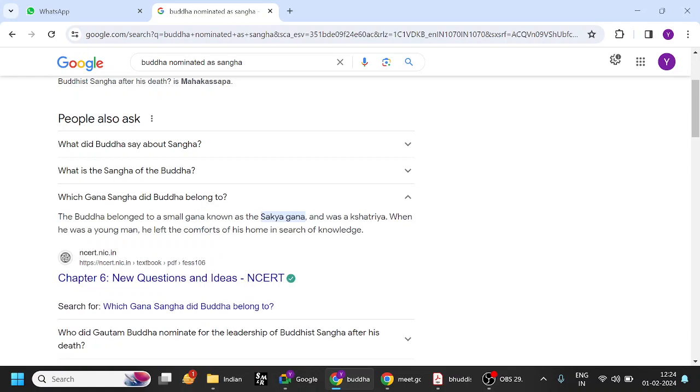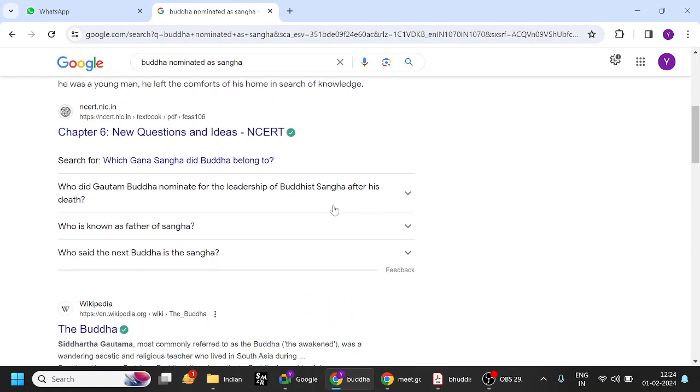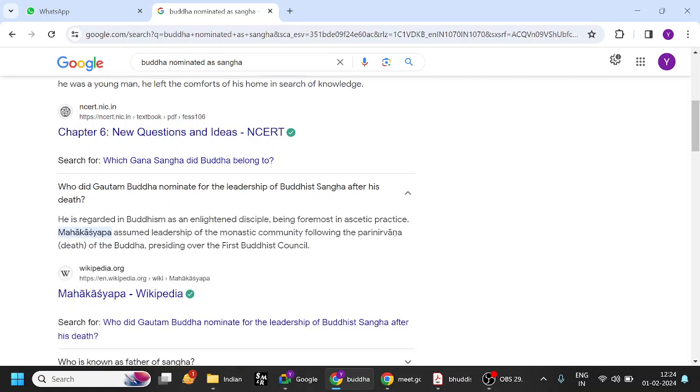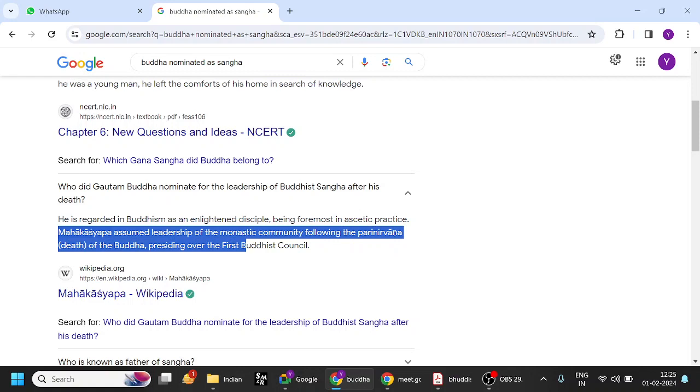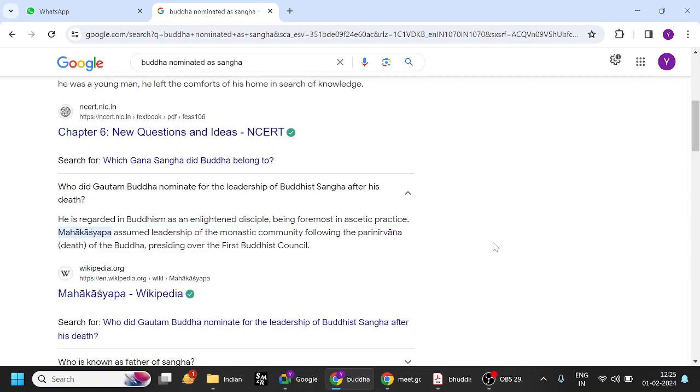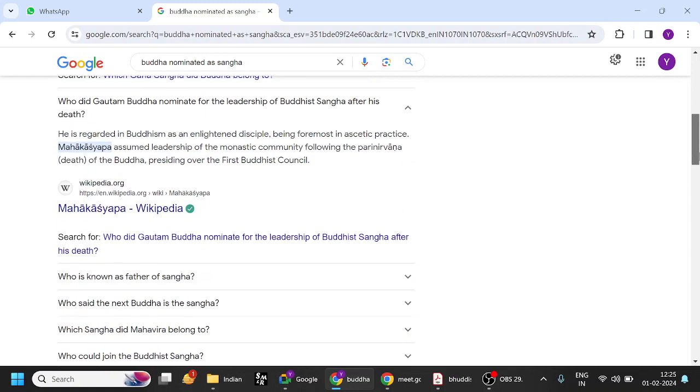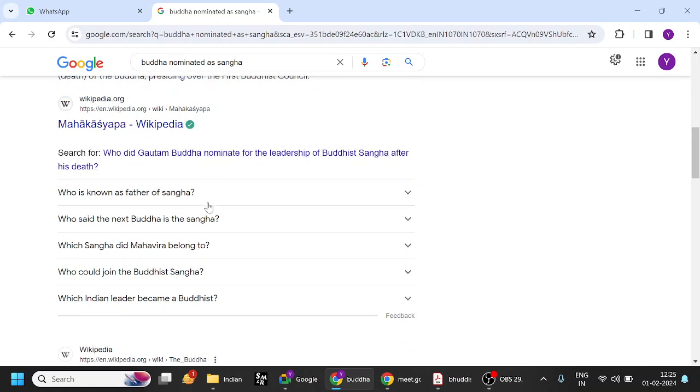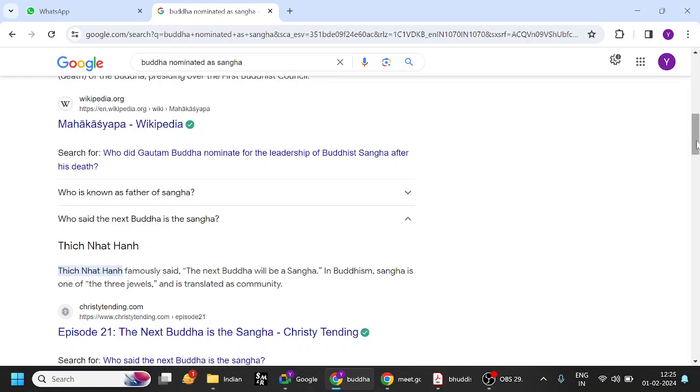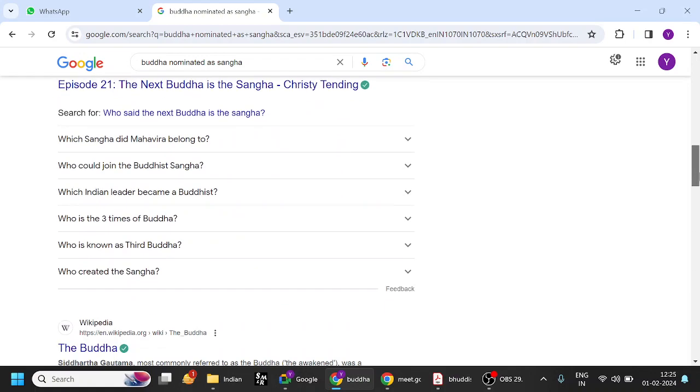Mahakasyapa is regarded in Buddhism as an enlightened disciple, being foremost in ascetic practice. He assumed leadership of the monastic community following the parinirvana of the Buddha and presided over the first Buddhist council. So Mahakasyapa took over the Sangha. Who said the next Buddha is the Sangha? Let us see.